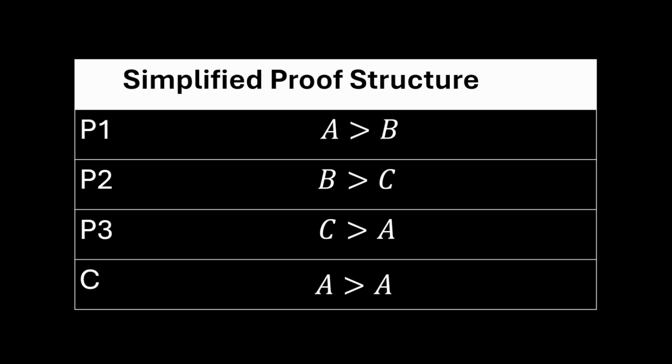We say that A is greater than B and B is greater than C, therefore A is greater than C, but also C is greater than A, which means that A would be greater than A. And obviously, that is a contradiction. So Arrhenius's proof is significantly more complicated than this, but it follows the same basic structure, a sequence of inequalities that result in a contradiction.